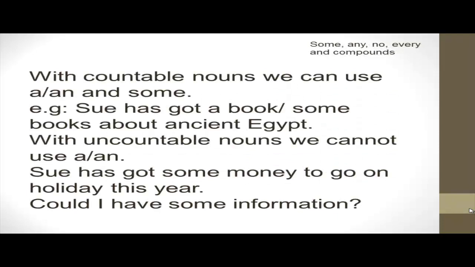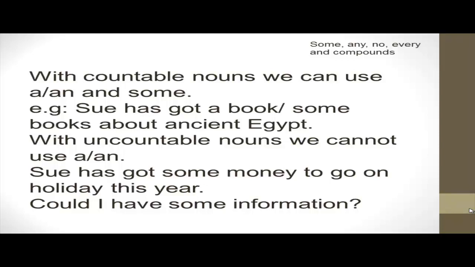Hello everyone. Today we are gonna talk about some quantifiers like some, any, no, every, and some compounds like many, much, few, and little. Let's start with some. We use some with countable and uncountable nouns. For example, we can say some boys, some girls, some classes, some chairs. These are for countable nouns. For uncountable nouns, we say some milk, some juice, some cheese, and so on.